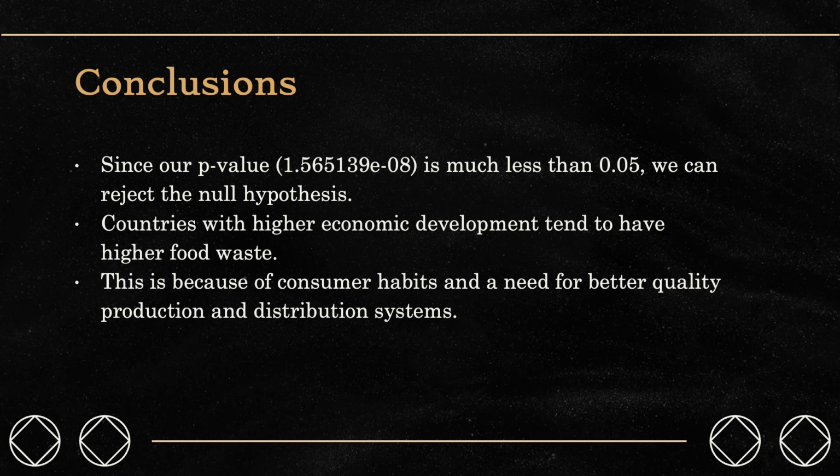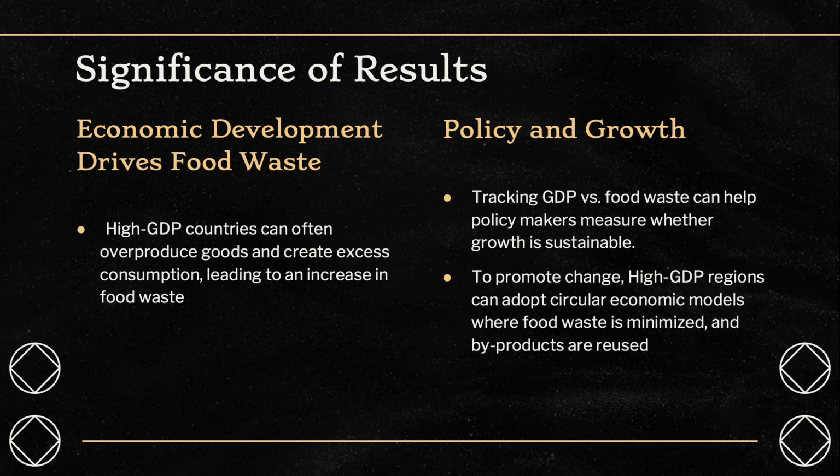Our analysis shows that countries with higher GDPs tend to generate more food waste, and the relationship is statistically significant. The p-value strongly supports rejecting the null hypothesis with a significance level at 0.05. This result highlights the environmental challenges associated with wealthier nations and underscores the importance of sustainable practices in production, consumption, and waste management. So with these results, we can further understand the economic development that drives food waste, and we can also look into policies and growth.